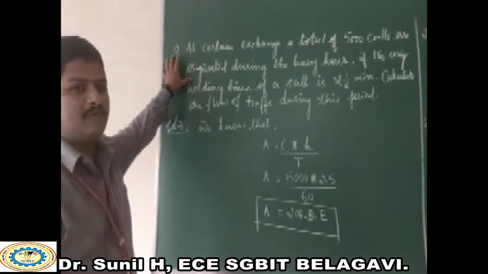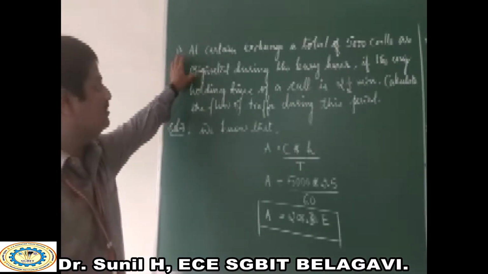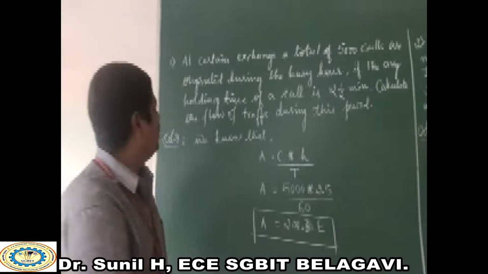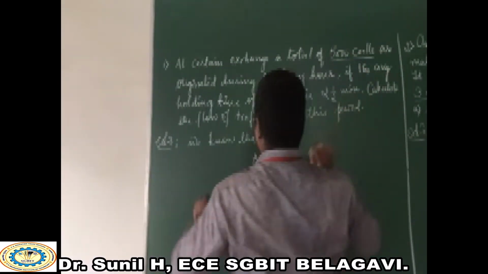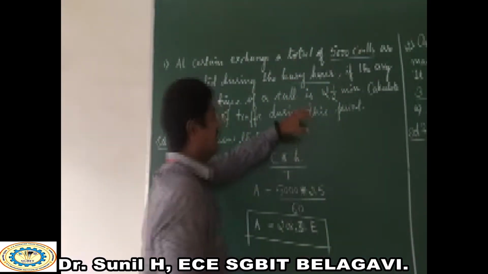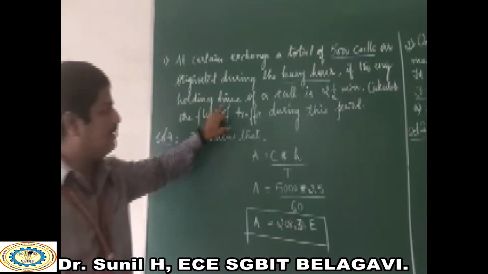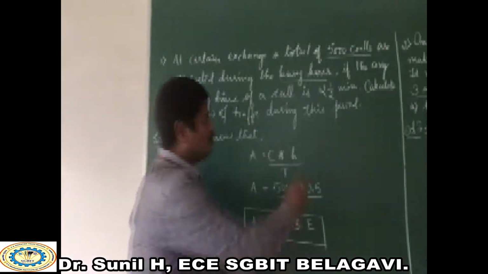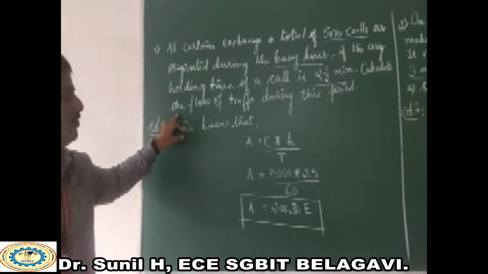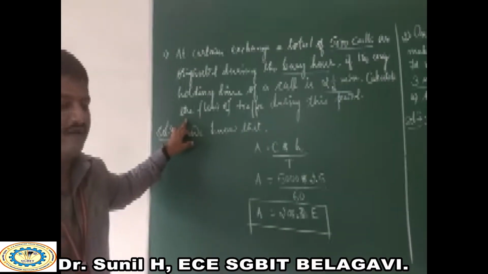Now let us look at some problem statement. What they have given is, at a certain exchange, a total of 5,000 calls are originated during the busy hour. If the average holding time of a call is 2.5 minutes, then calculate the flow of traffic during the period.